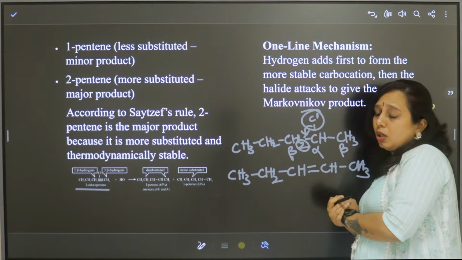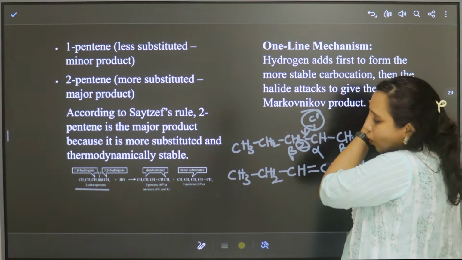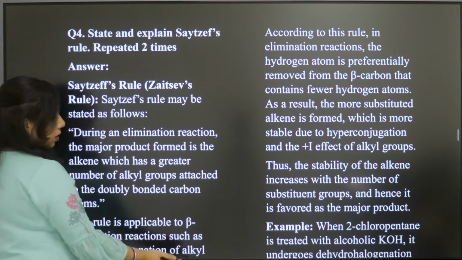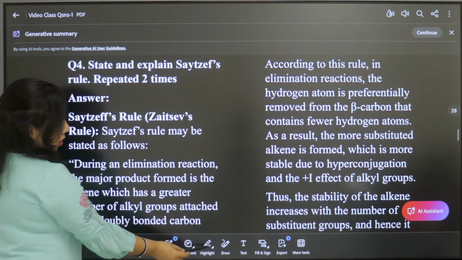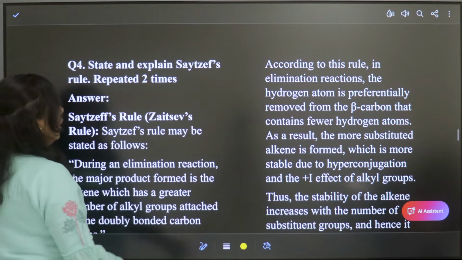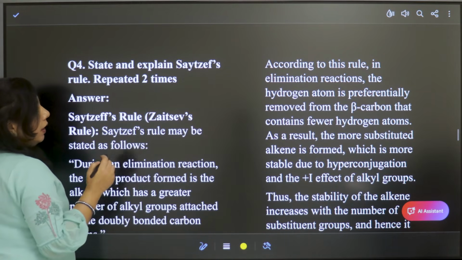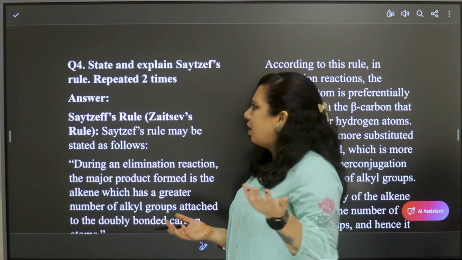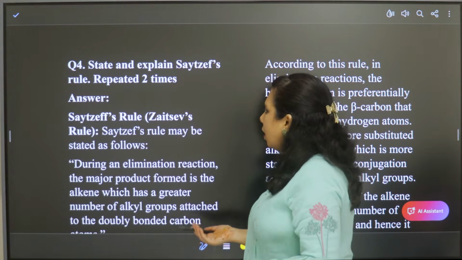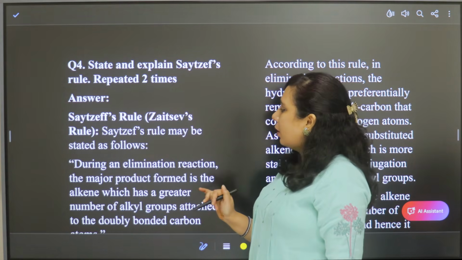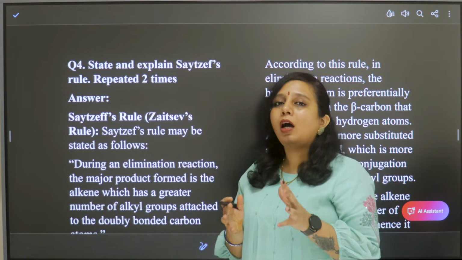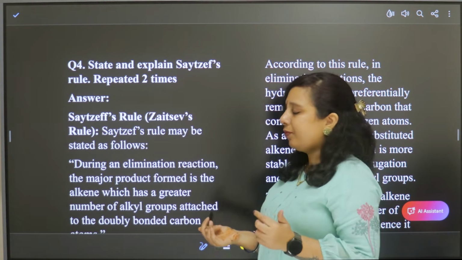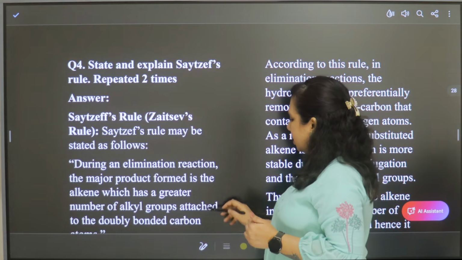The next question in organic chemistry is about Saytzeff's rule. This question has been asked for 4 marks twice, or maybe more. It is important because it tells about how elimination occurs. Let us see what happens in this reaction.